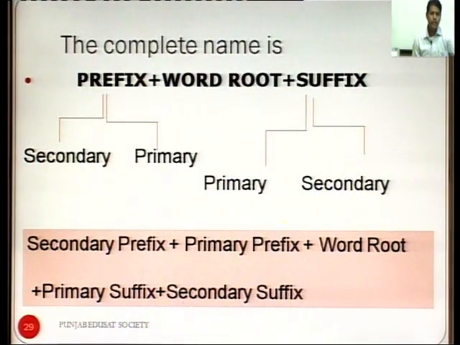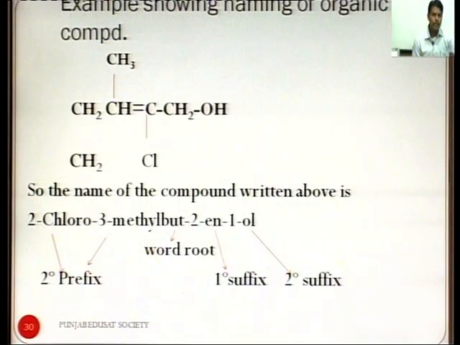The complete name is prefix plus word root plus suffix, and prefixes are of two types, secondary prefix and primary prefix. After the word root there are two types of suffixes, primary suffix and secondary suffix. So, the complete name is secondary prefix, primary prefix plus word root plus primary suffix plus secondary suffix. Now, an example showing naming of organic compounds.